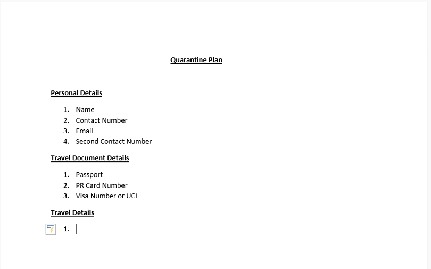So provide information like your flight number, origin, any layovers if applicable, and if applicable then tell where and for how long.